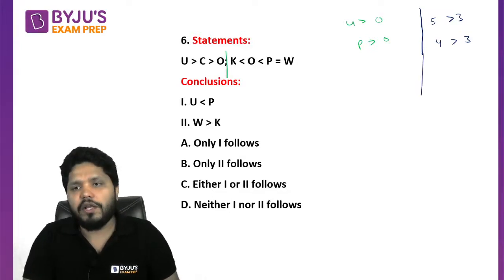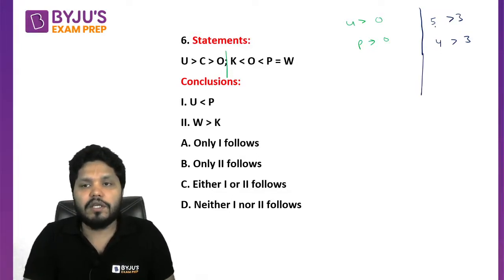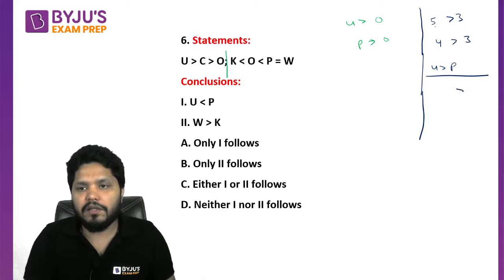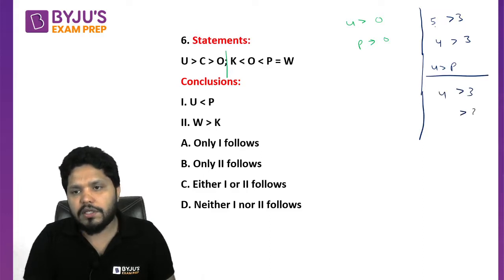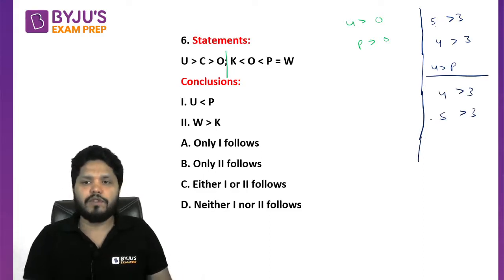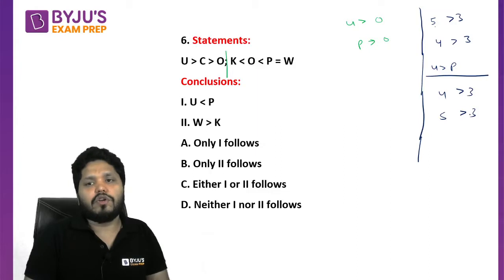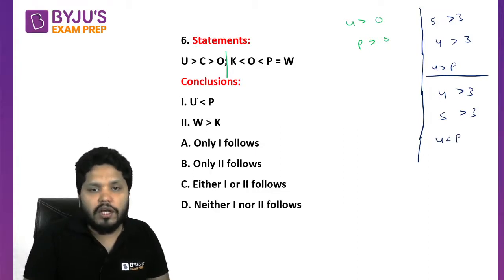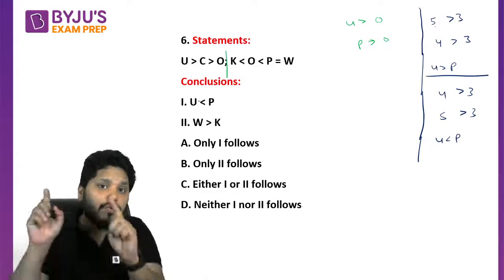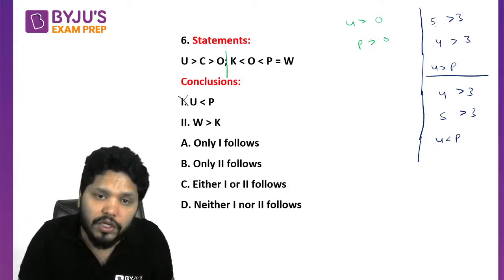We can have one more in this. What is going to happen? U is greater than P is coming, but we can have a situation like this also. Suppose I am taking this is 3, this is 4, this is 3, this is 5. This is also possible. U is greater than O and P is also greater than O. In this case, U is less than P. So we cannot conclude whether U is less than P or U is greater than P. So this conclusion does not follow.